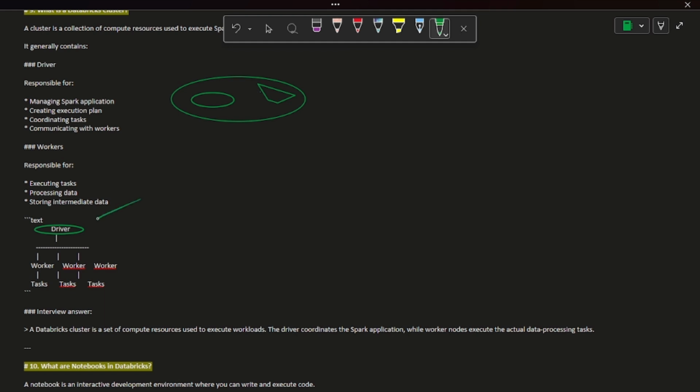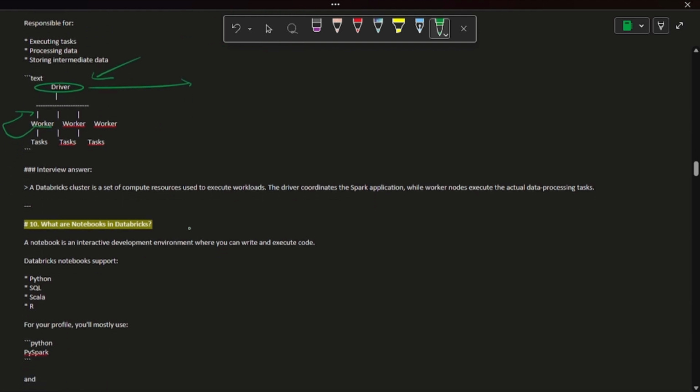So once we have the data, for example, if we have the data in a file, this driver will receive it and create one Spark context. Then it will pass on the task. After creating, it will create one DAG of all the transformations, and it will assign each task to the worker node. This worker node will execute the actual task and store the intermediate processing results, and once the processing is done, this worker will return the result to the driver. So this driver will give the result back to the user.